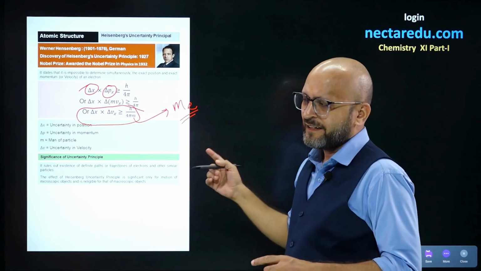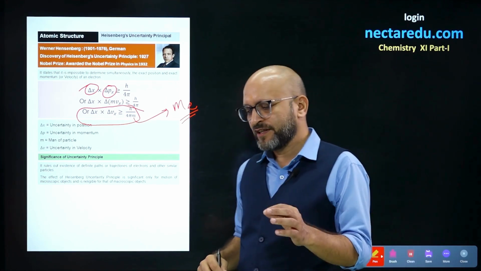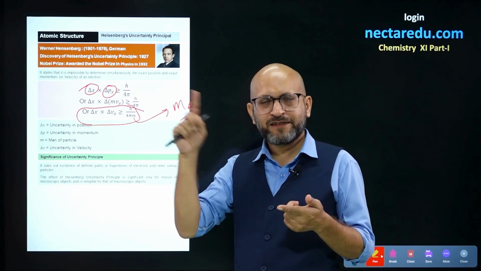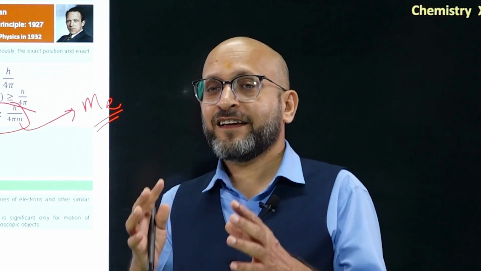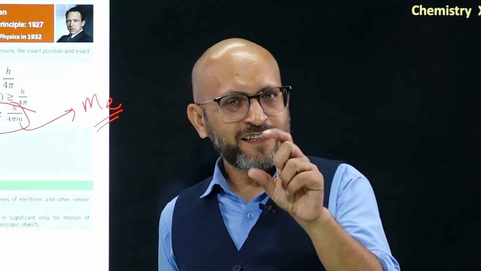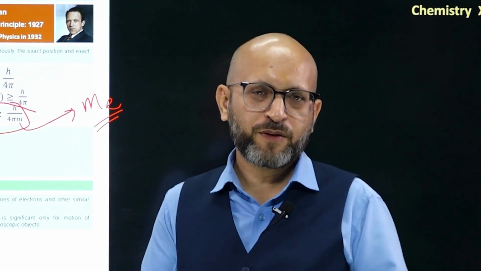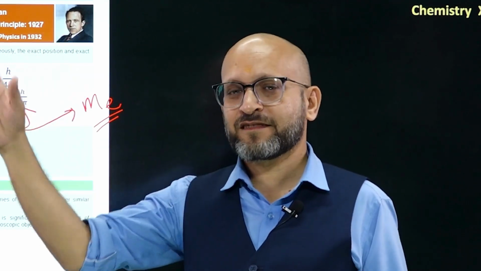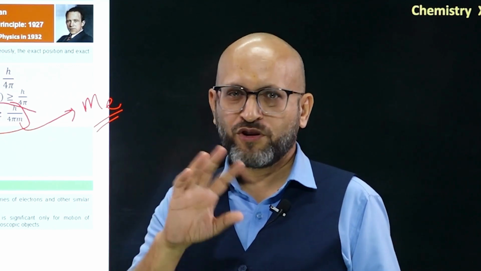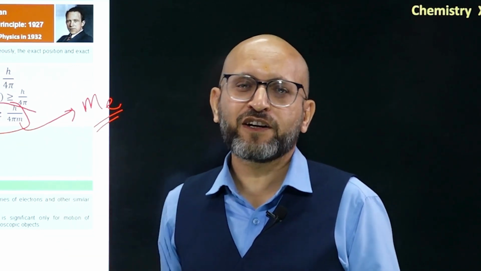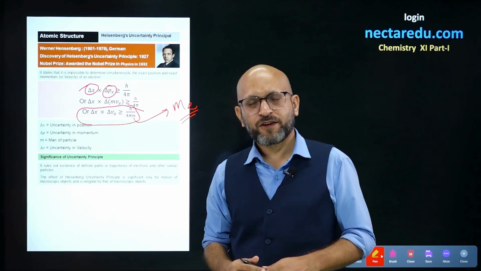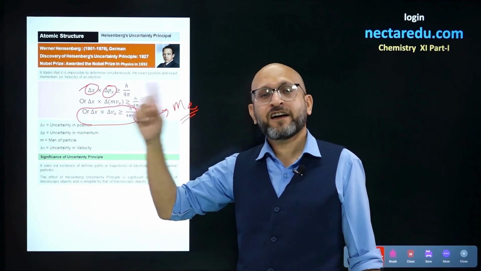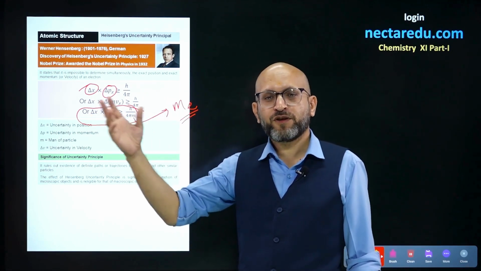All right. And one more point I would like to add to this. All these things we are discussing, dual behavior of matter, de Broglie's and Heisenberg uncertainty principle, they gave very accurate values or significant data when applied to microscopic bodies. Microscopic means very small objects, but when they were applied to larger particles, they do not give significant value. So they are very relevant to microscopic bodies, small particles. All right. So this is Heisenberg uncertainty principle for you, and this led to the next, Erwin Schrödinger model, which we are going to study further.